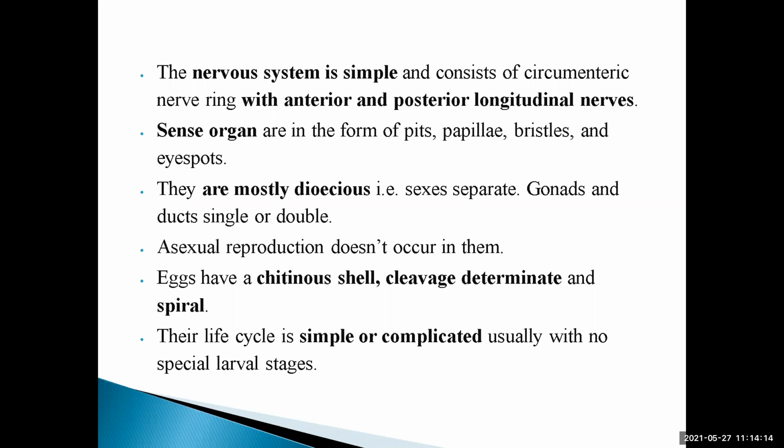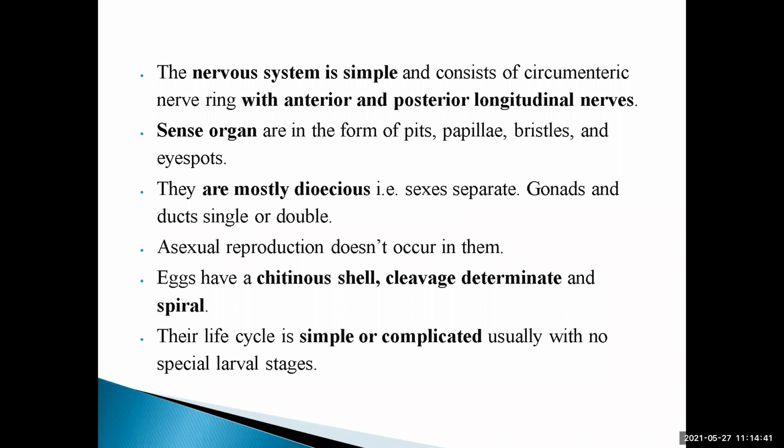Now see here, what are the systems present here? Some circumpharyngeal nerve rings are present. It is wormiform, so rings are present on the body, meaning a ring-like structure of nerve. These are present, and this ring is with anterior and posterior longitudinal nerves.